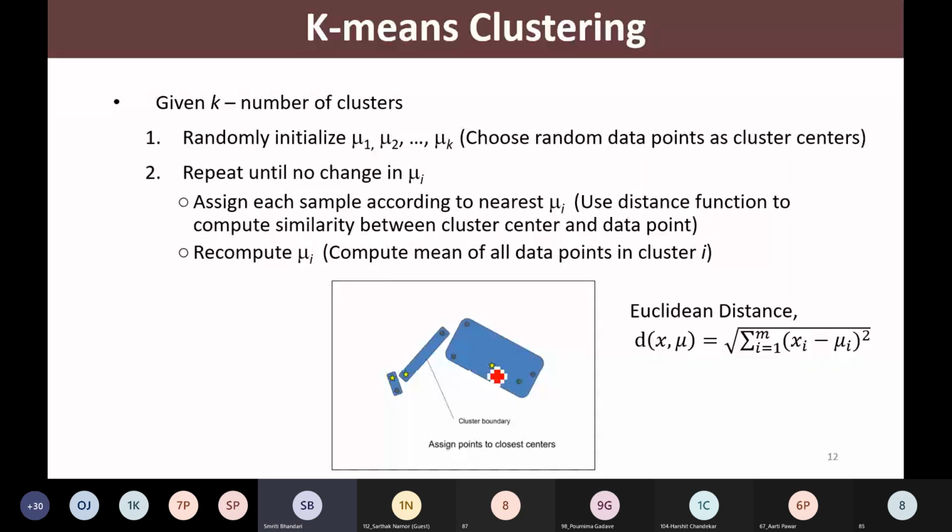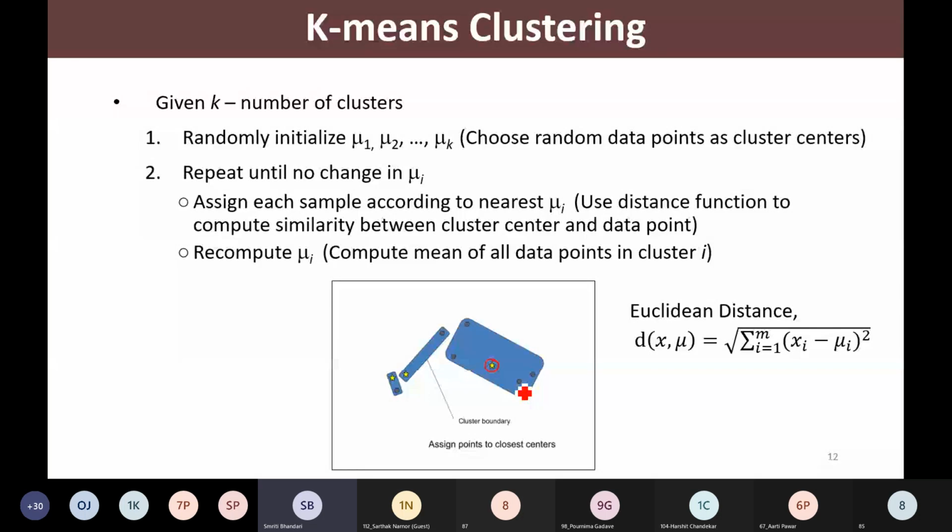This data point is having minimum distance with this center. So this point is assigned to this cluster center. These remaining 4 points are having the minimum distance with this cluster center. So those are assigned to this particular cluster center. So this is how, if you look at this particular diagram or figure, you may find out that now we have formed 3 clusters.